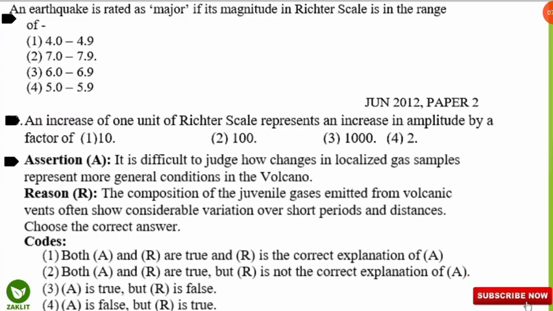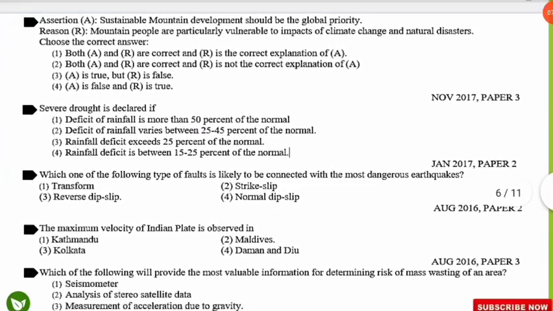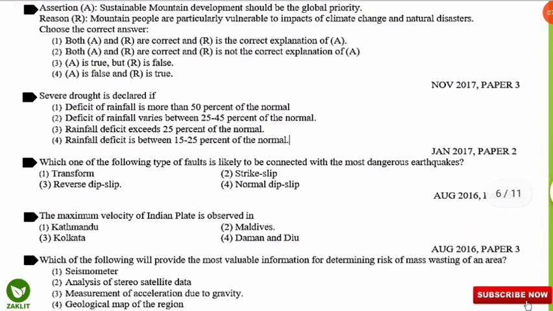So let's move to the next questions. These are a bit smaller in font. You can increase the quality of the video to view this carefully and very easily. So again, it is the assertion question. Sustainable mountain development should be the global priority. So this is the assertion. What does the reason state? The reason states mountain people are particularly vulnerable to the impacts of climate change and natural disaster.